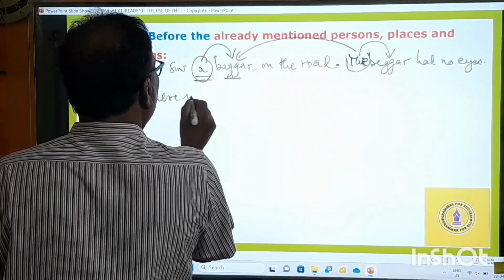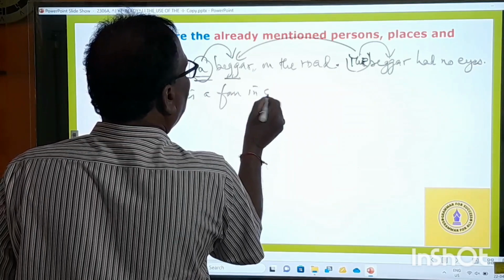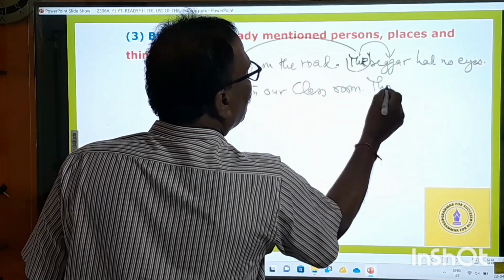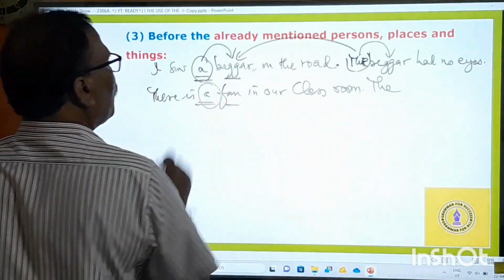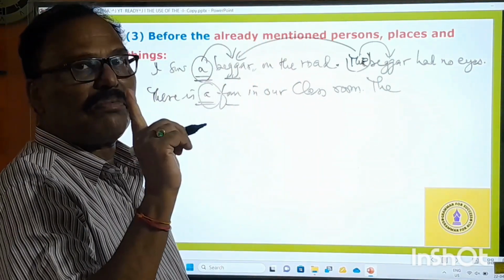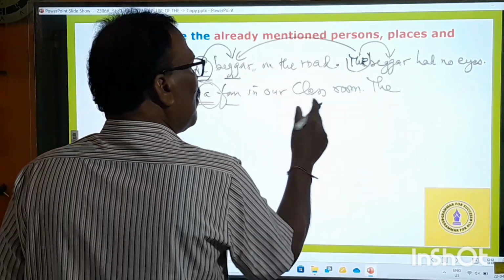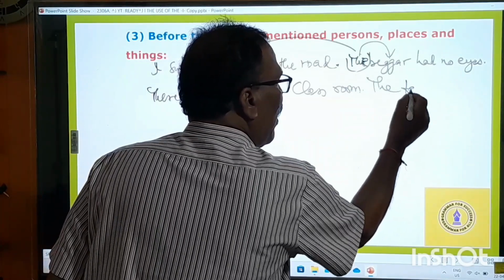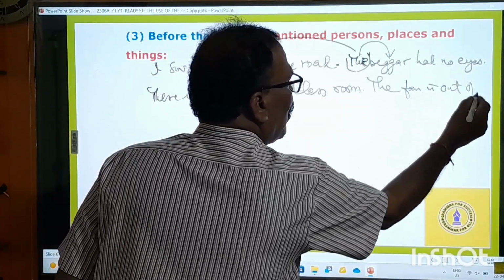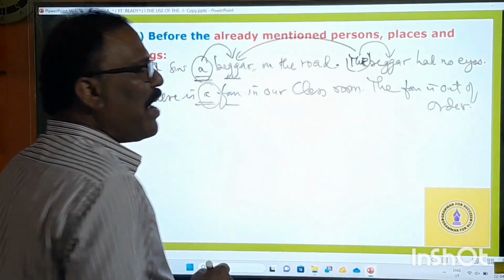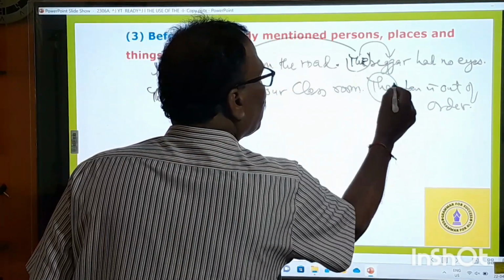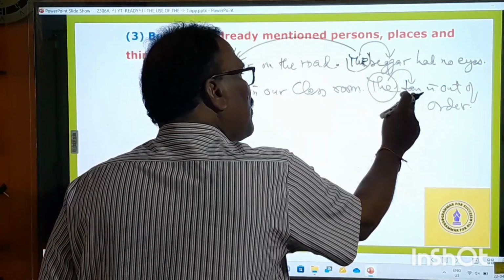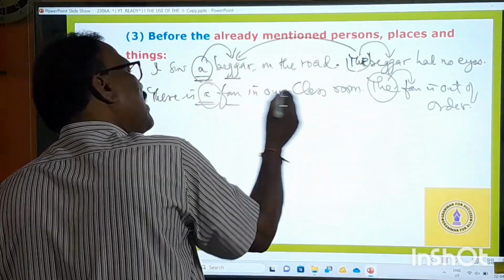There is a fan in our classroom. There is a fan in our classroom. One example. One fan is there in our classroom. If you want to mention the same fan again in the second sentence, what must you say? The fan is out of order. The fan. The fan means the fan. What is this the saying? The says this is the fan that is mentioned in the earlier sentence.